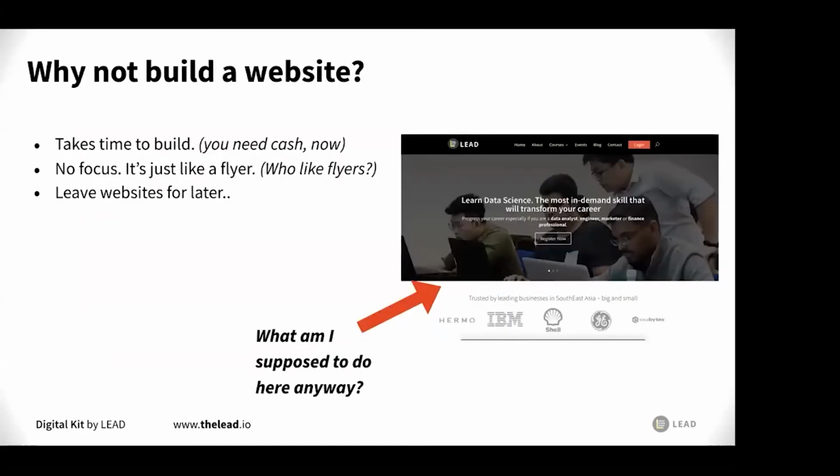All right? Now, some of you are going to say, why not build a website? Some people tell me to build a website these days. I need to build a website during this MCO period, right? Now, I'm not saying that a website is bad. You should actually build a website eventually, but building a website takes time, right?